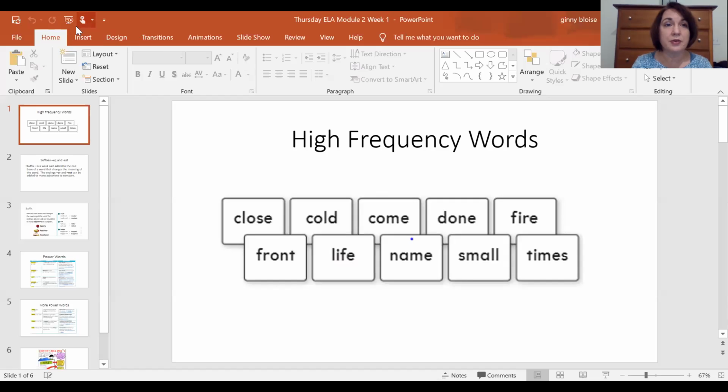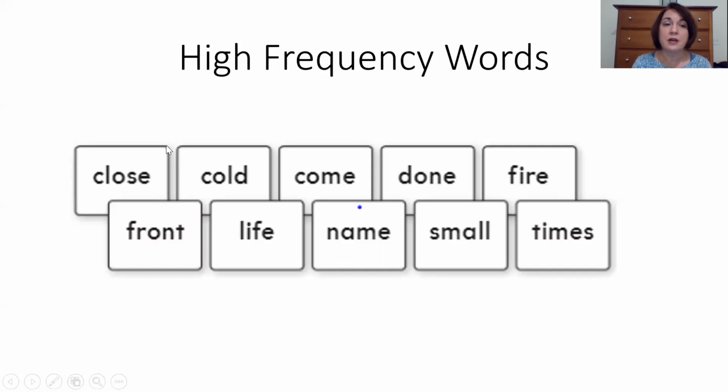Okay, so we have our high frequency words. Close, cold, come, done, fire, front, life, name, small, and times. So I'm only going to pick a couple of these to play I Spy. And so I'm going to say I spy a word that, and then give you something that the word is like, and then you're going to guess what it is.